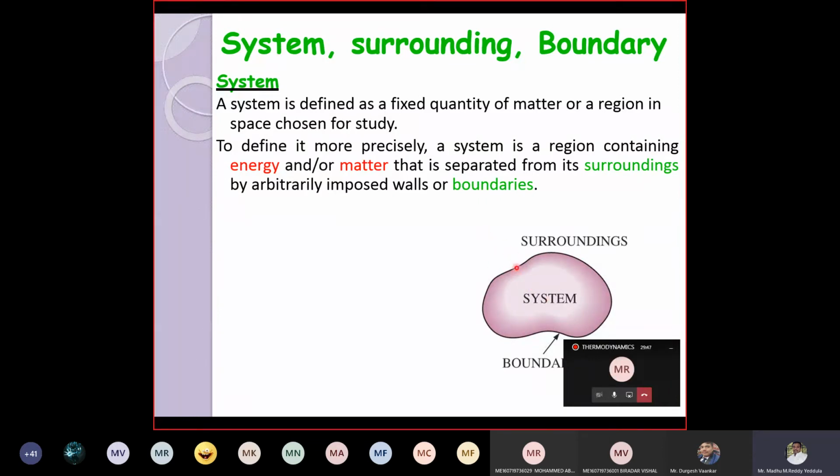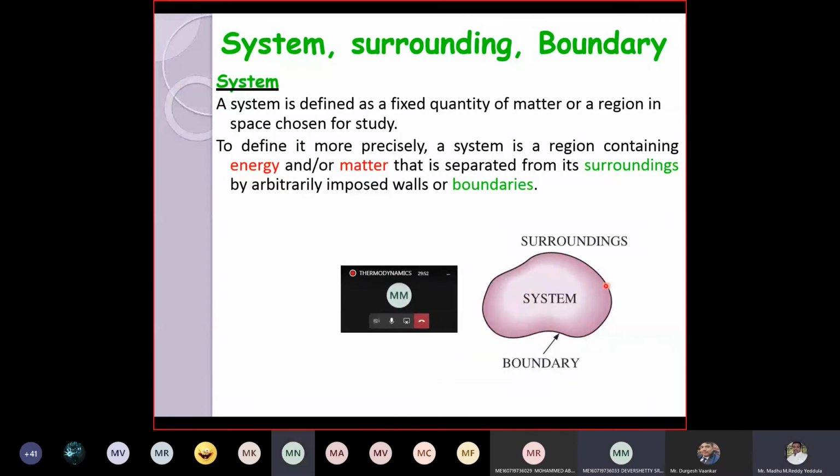Sir, I can't watch the diagram, sir. Yes, sir, now it is clear.